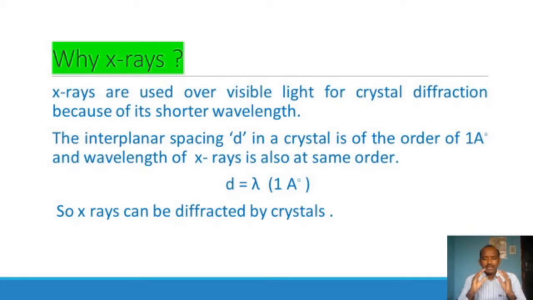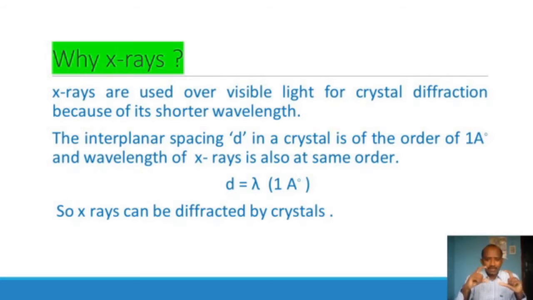Here we know the crystal structure. In the crystal we have a three-dimensional arrangement of atoms in a crystal lattice. We can draw the first layer plane, second layer plane, third layer plane, like that.